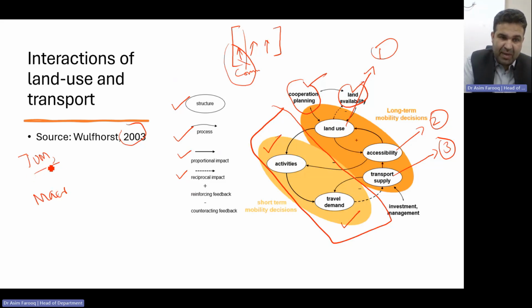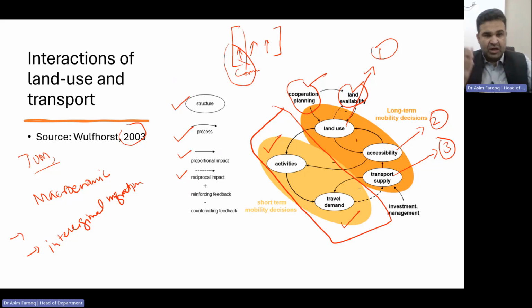The one is macroeconomics and the second one is interregional migration from one place to another place. The macroeconomics is related to people moving, for example, for better jobs, as well as to build their own economy, stabilize their own class, and so on.